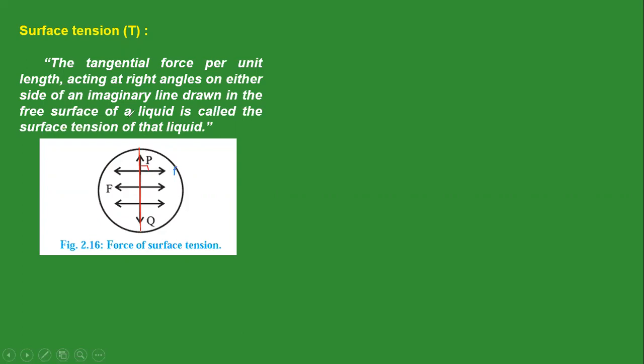So this force is at right angle to the imaginary line. This is the free surface of the liquid, and if you draw an imaginary line on it, then the force due to surface tension acts at right angle to this imaginary line, and this force per unit length is the surface tension.